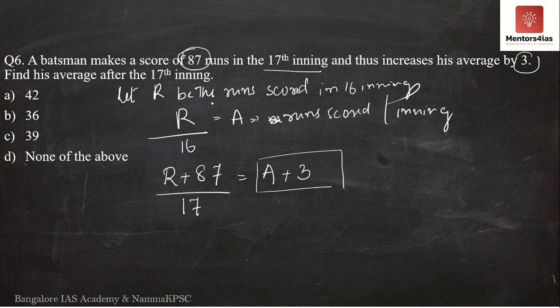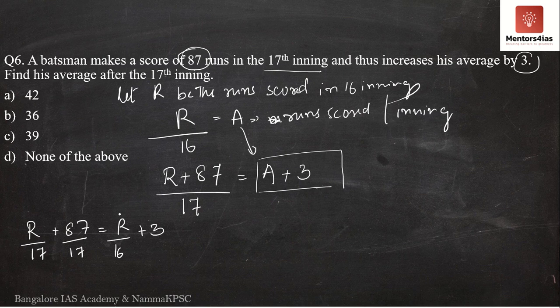So what am I going to do now? I am going to substitute A as R by 16 over here. So what do we get now? We get R plus 87 divided by 17 is equal to A, which is R by 16 plus 3.